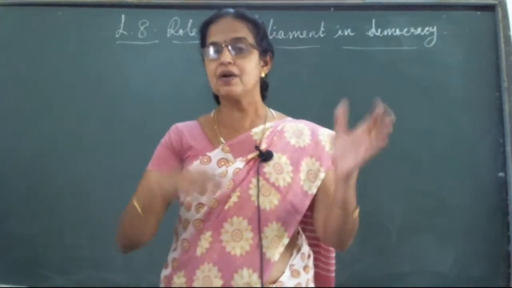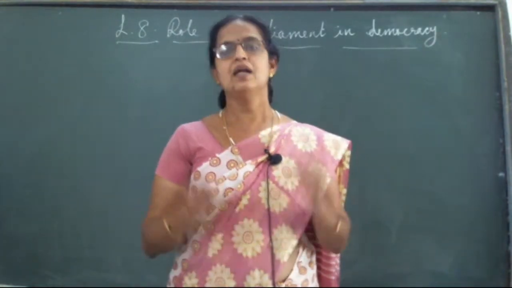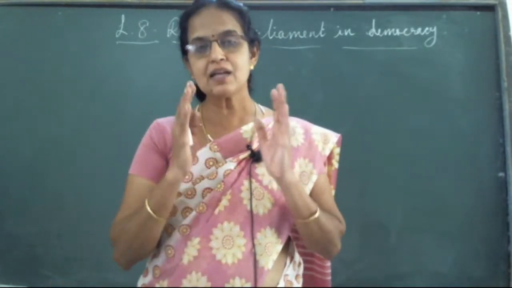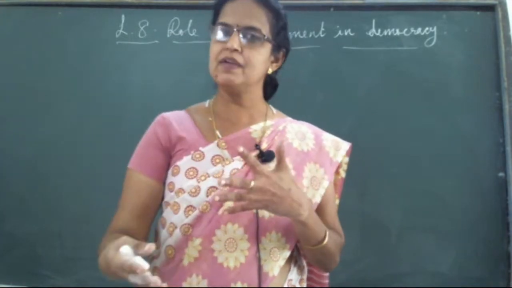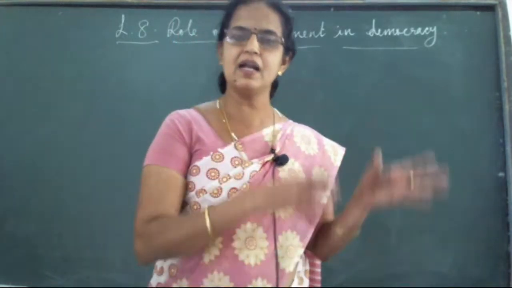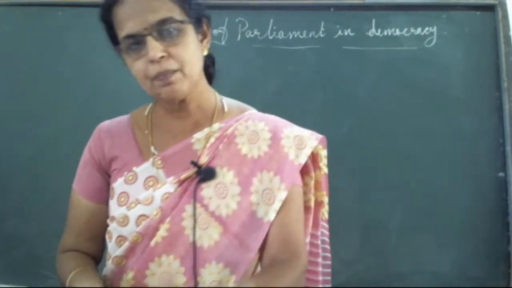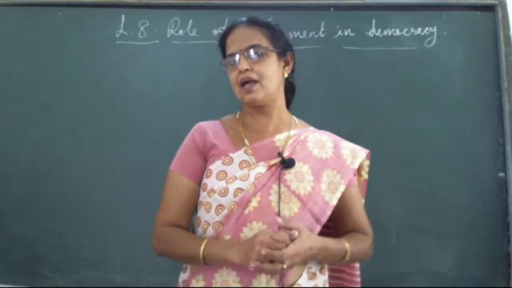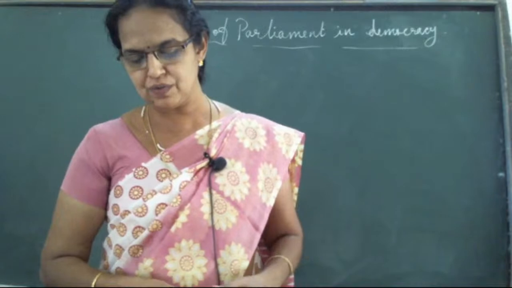When MPs from opposition parties ask questions, that way the government will be controlled, and also they will get guidance. If they had done something wrong, if some loopholes are there, they have to rectify and improve. Through this discussion the government can do this. That's why the question hour session is very important.